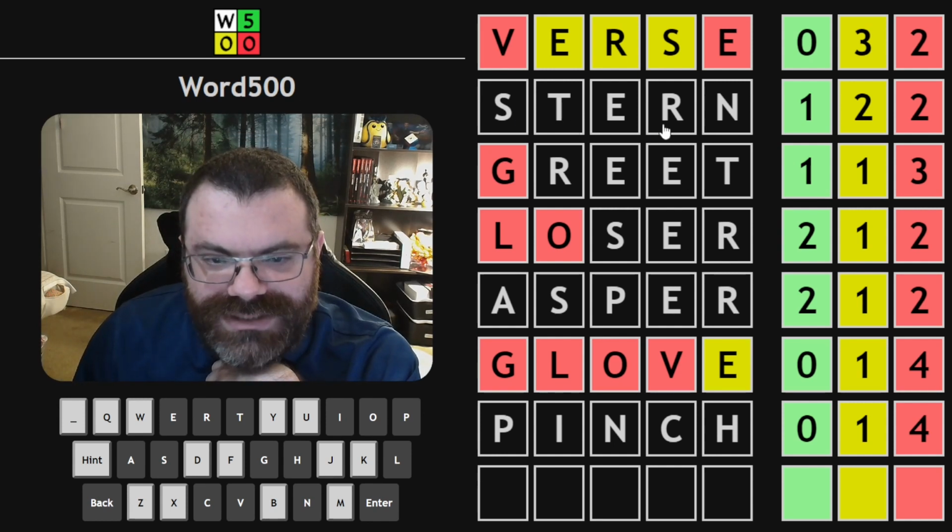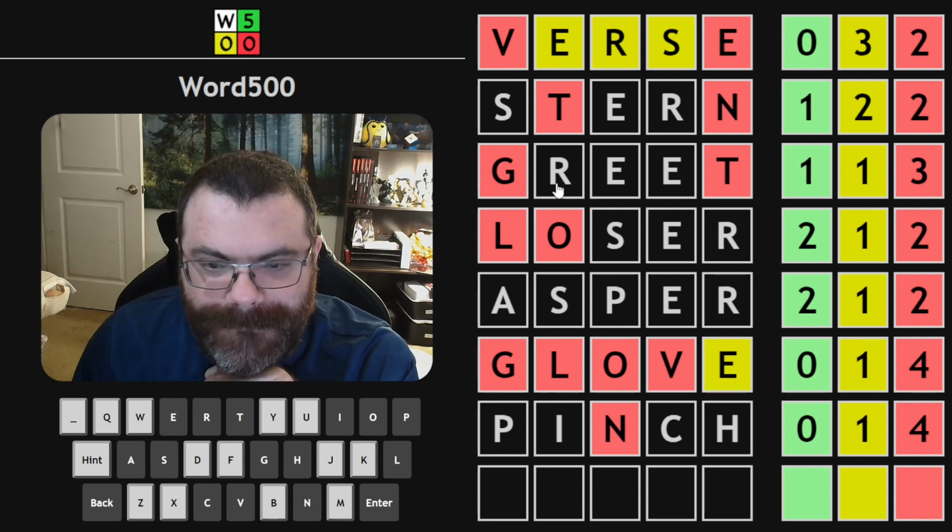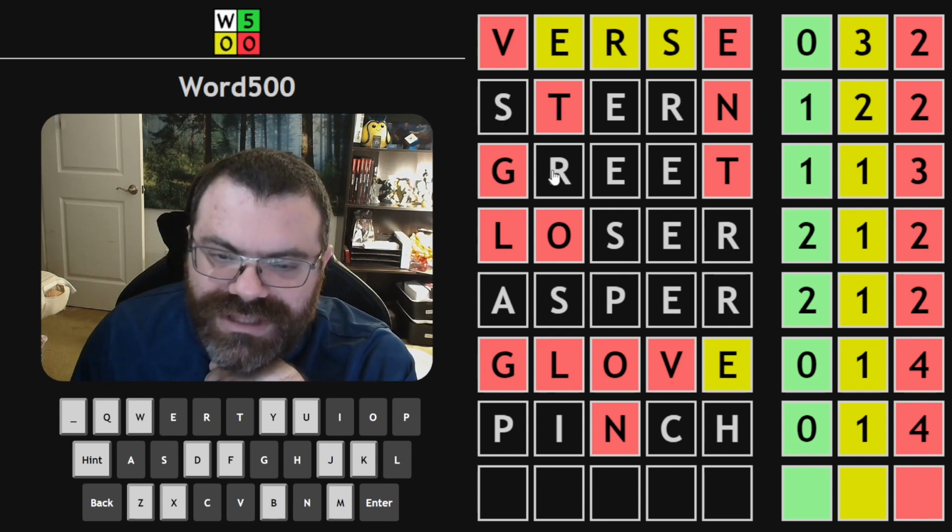Okay, E, R, S are in the word, so there's no T or N. One of the E's is in, but we don't know which one. One of them might be green. The R might be green. If the R is green, we don't start with SR, so the E would have to be green here. So if this R is green, there's no R here, so this is yellow. We don't want to start with SR, but we do need a green.